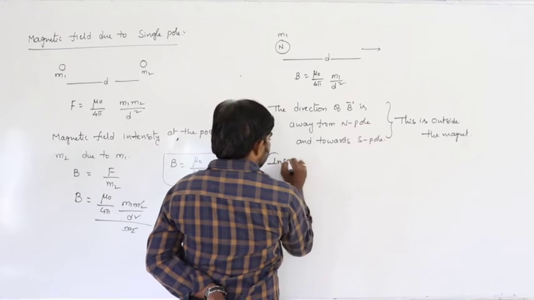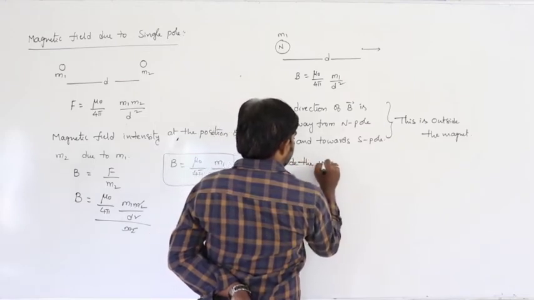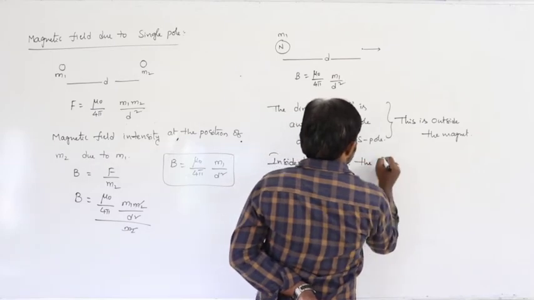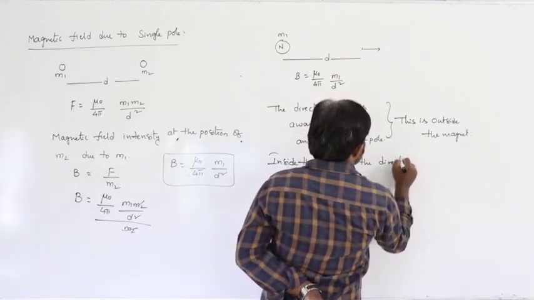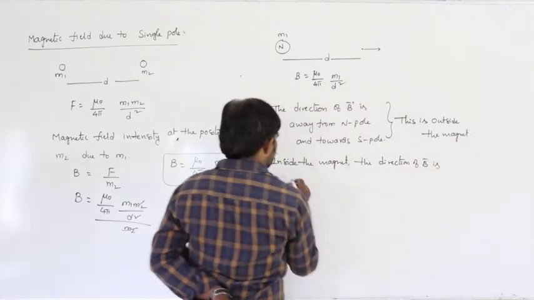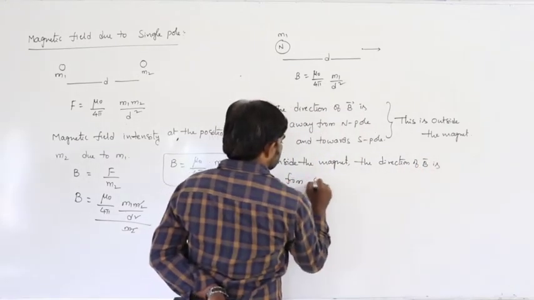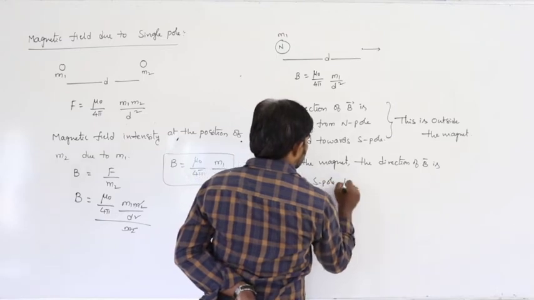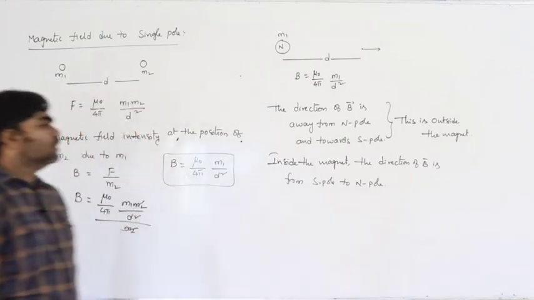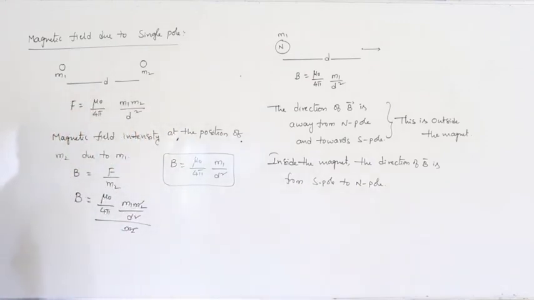But inside the magnet, the direction of B bar is from south pole to north pole.